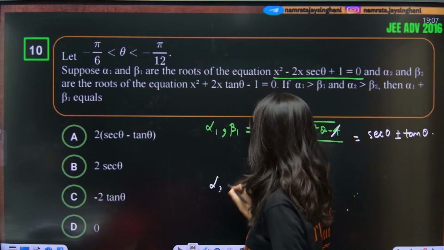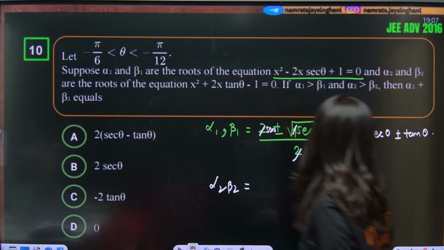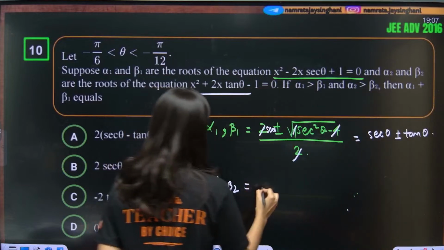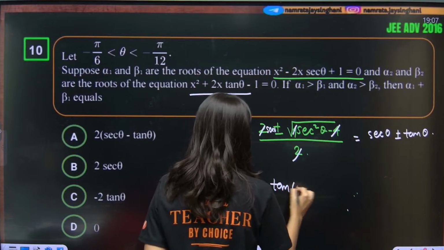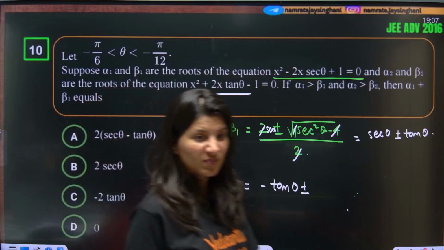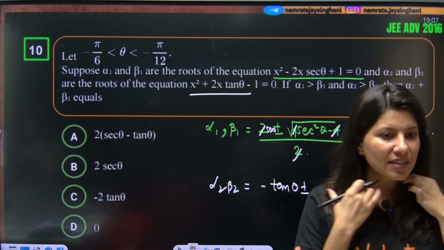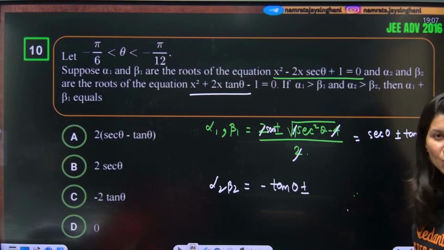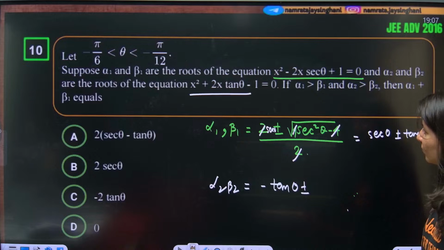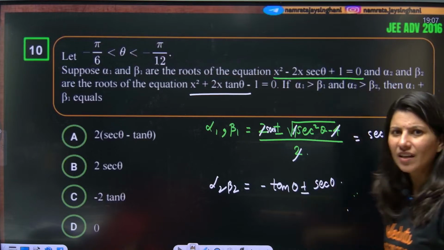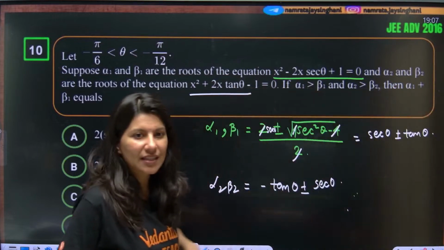Similarly, alpha 2 comma beta 2, can anybody tell me? From the second equation, this is minus tan theta plus minus square root of tan square theta minus... audio not clear, you are saying, Snehal? No, audio must be clear. Yeah, so tan square theta minus 1. Tan square theta, sorry, plus 1. Tan square theta plus 1 will be sec square, so this is plus minus sec theta. Just apply that quadratic formula, you will get the answer.